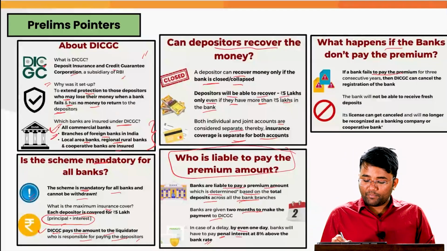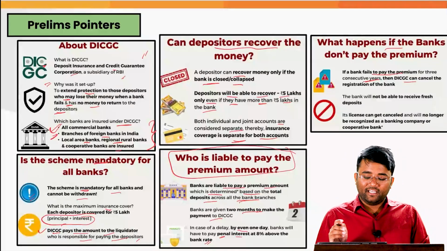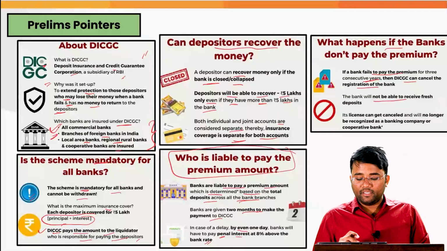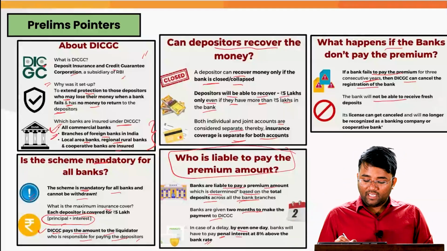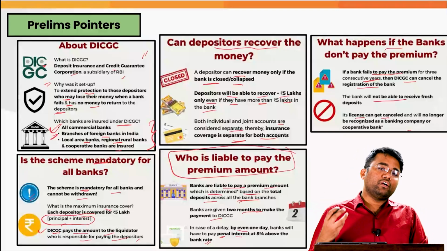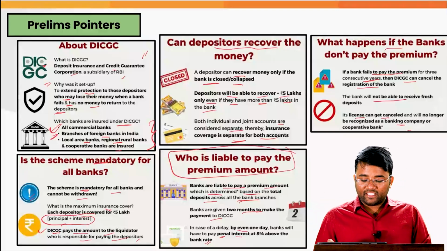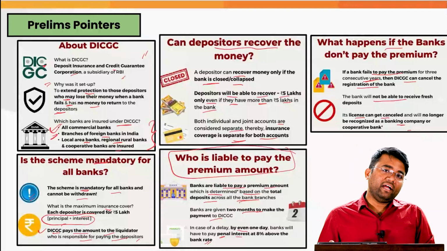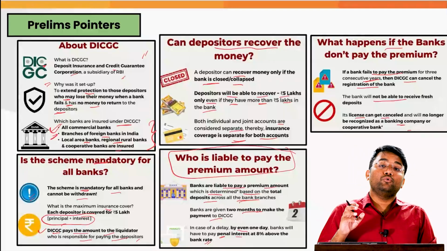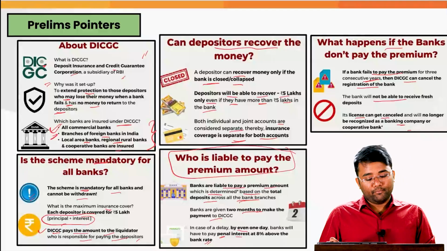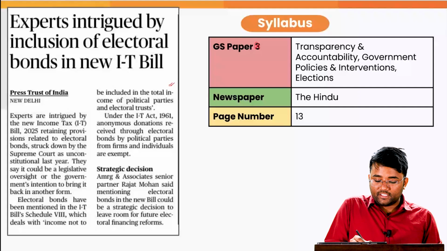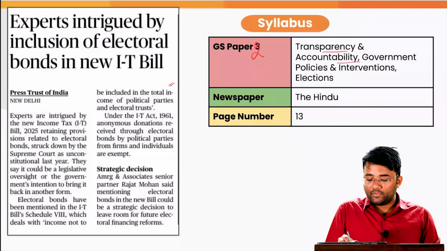If the bank fails to pay the premium for 3 consecutive years, then DICGC cancels the registration of the bank, and the bank will not be able to receive fresh deposits, and its license can get cancelled and it will no longer be considered a banking company or a cooperative bank. That emphasizes why it is very important for banks to ensure that they are paying all these premiums. Next topic is related to electoral bond, which is related to your GS paper 2, transparency, accountability, government policies and interventions, elections,